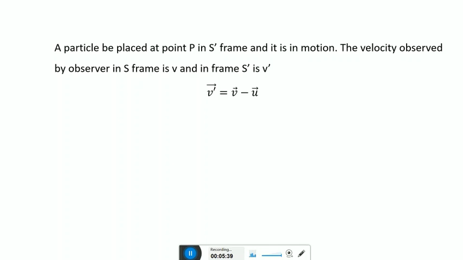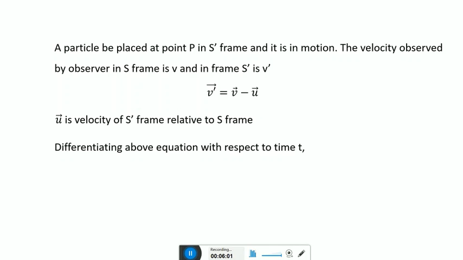A particle is placed at a point P in the S dash frame and it is in motion. The velocity observed by the observer in the S frame is v, and in the S dash frame is v dash. And u is the velocity of the S dash frame relative to the S frame. Differentiating this equation with respect to time t, we get dv dash by dt is equal to dv by dt minus du by dt.